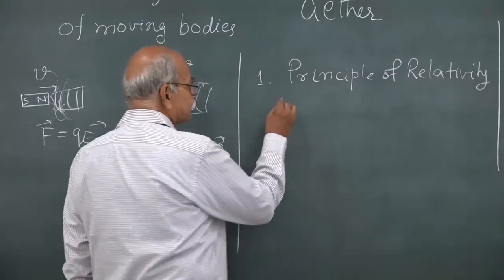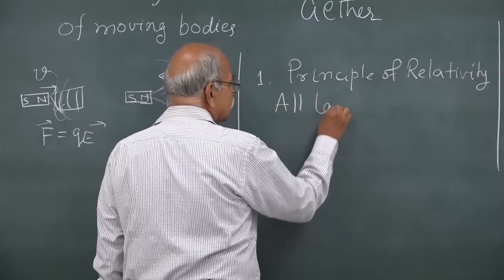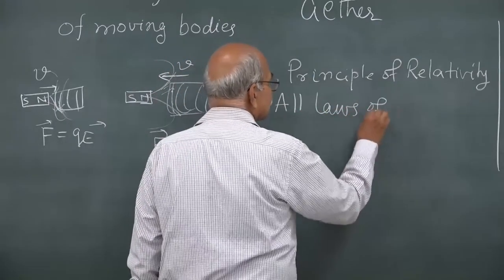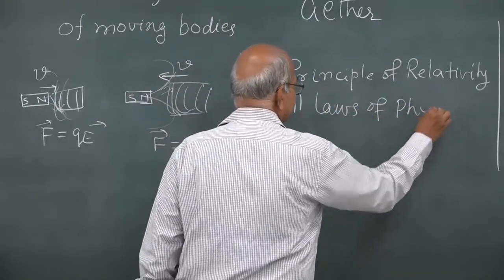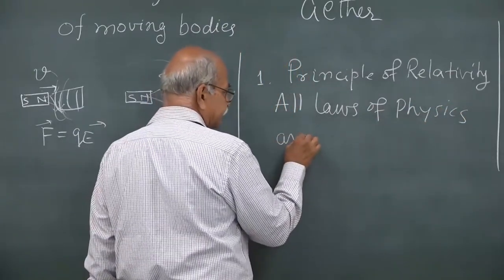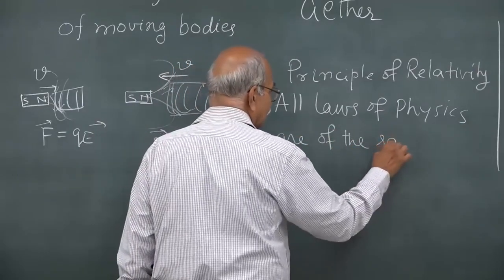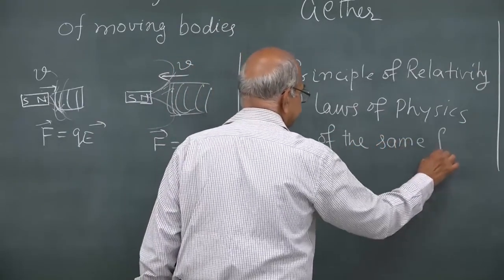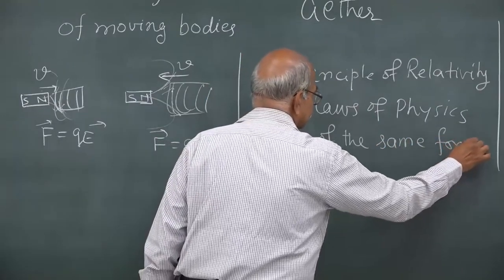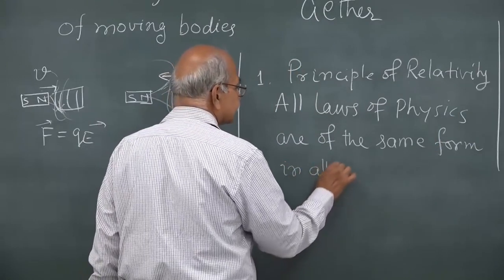So, this is one, and this is principle of relativity. All laws of physics, rather of nature, are of the same form in all inertial frames.